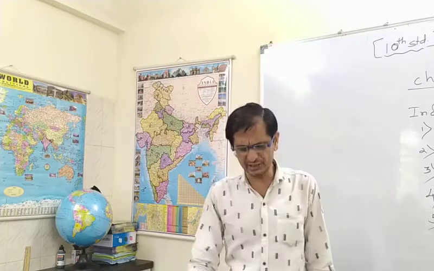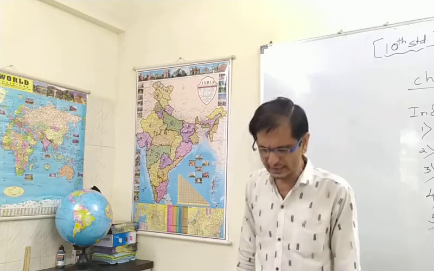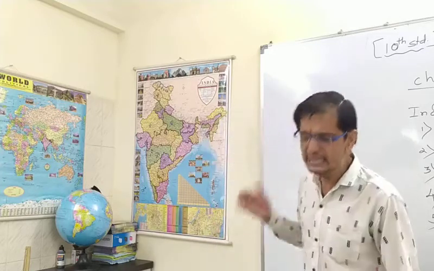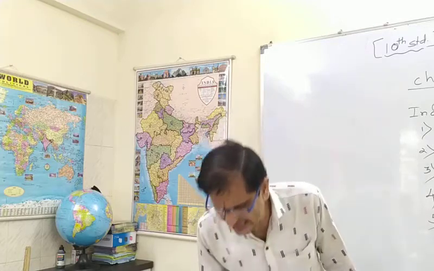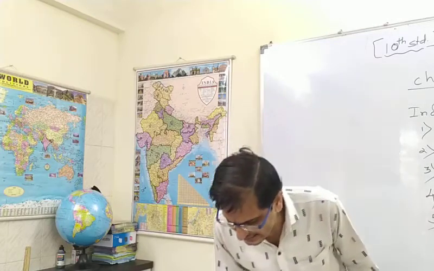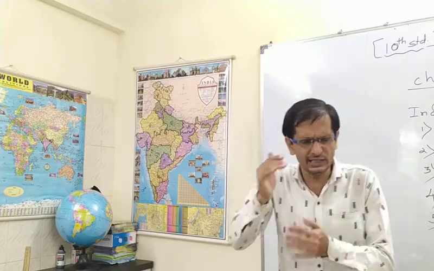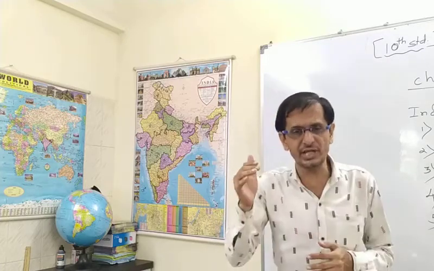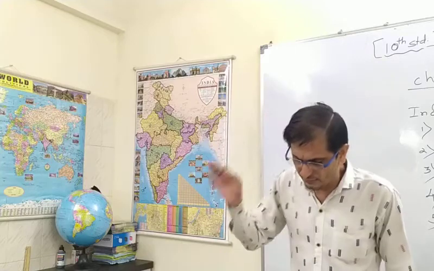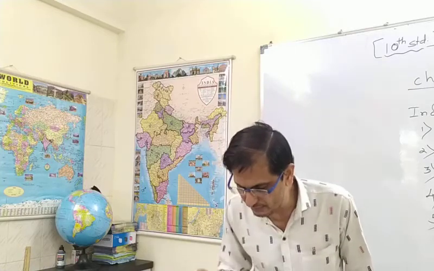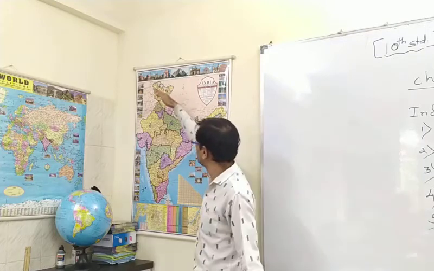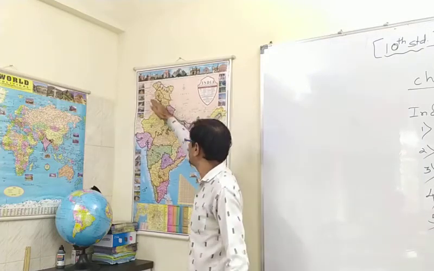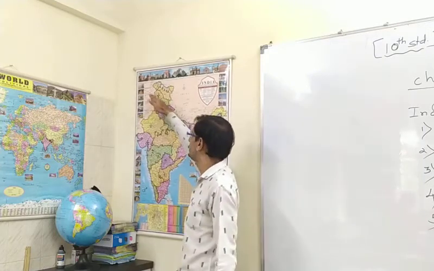In which direction does the region with an altitude of more than 6,000 meters lie in India? You can see the index is already given, and the altitude scale is differentiated. Very clearly, the 6,000 meter line is in North India, which is Himachal Pradesh, or you may call it Jammu and Kashmir.